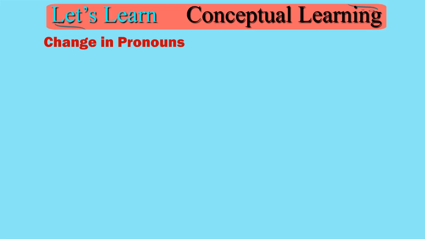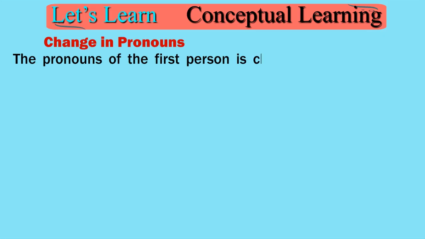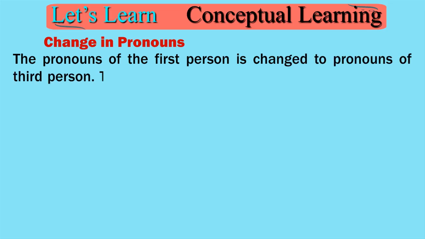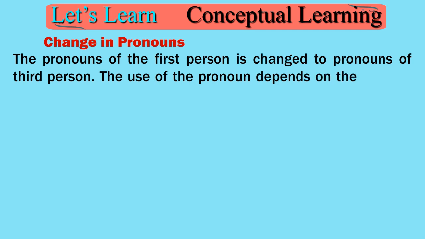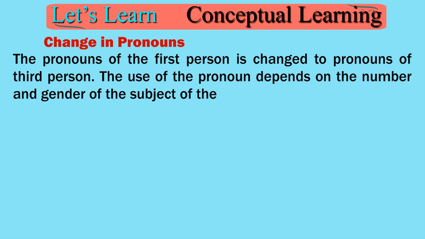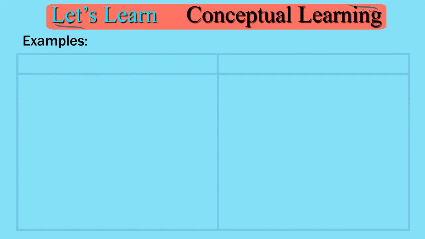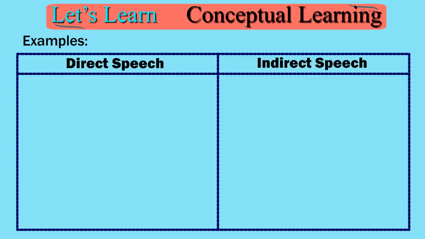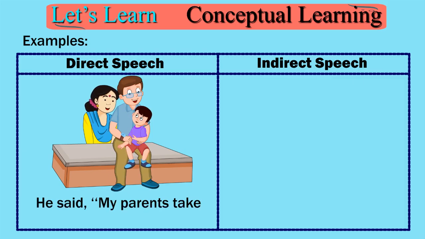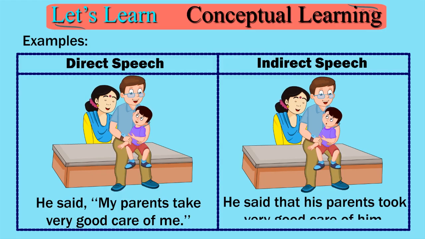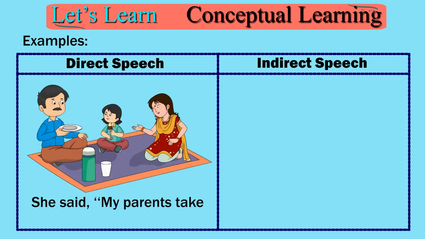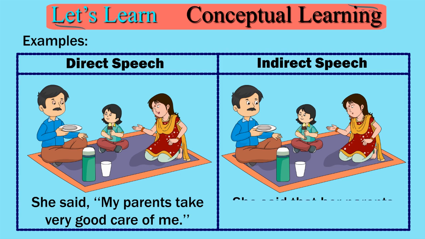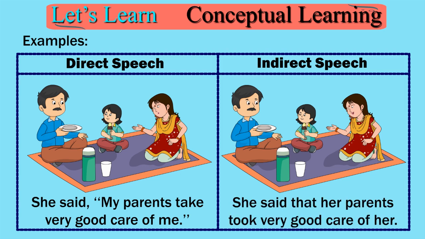Change in pronouns. The pronouns of the first person are changed to pronouns of the third person. The use of the pronoun depends on the number and gender of the subject of the reporting verb. Examples: direct speech, indirect speech. He said, "My parents take very good care of me." He said that his parents took very good care of him. She said, "My parents take very good care of me." She said that her parents took very good care of her.